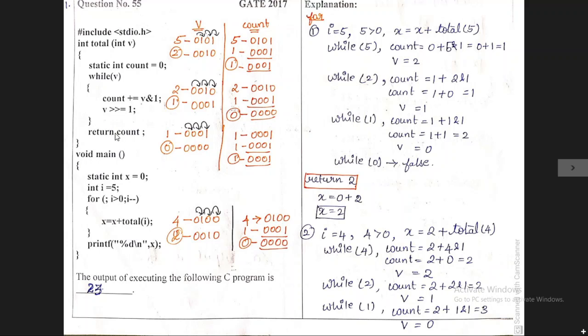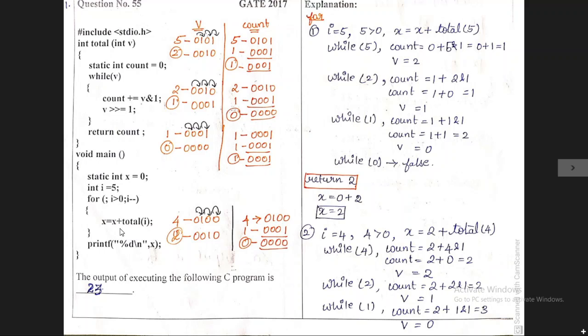So it returns the value back to this total function. So we have to calculate this x value. Initially x value is 0, so 0 plus 2 we get 2 as an output for the variable x. Okay, next we need to execute the second iteration of the for loop. That is i is equal to 1, 4 is greater than 0, the condition is true. Again the for loop condition is true, so the cursor is moved inside the for function.